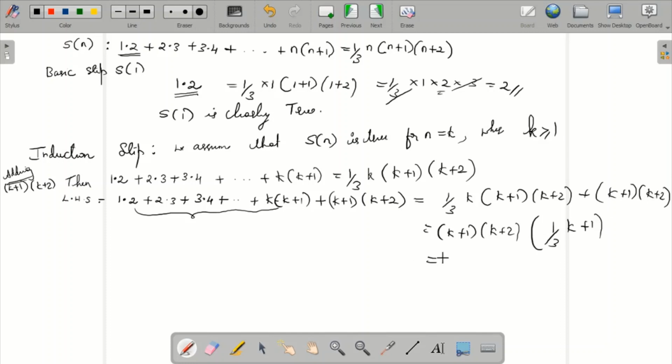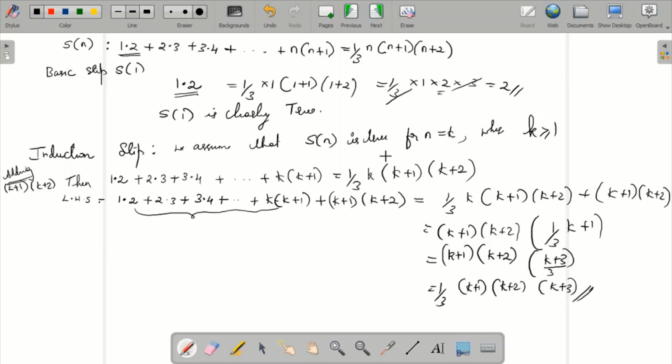If you take the LCM, it will be k plus 3 divided by 3. So it will be 1 by 3 into k plus 1 into k plus 2 into k plus 3.